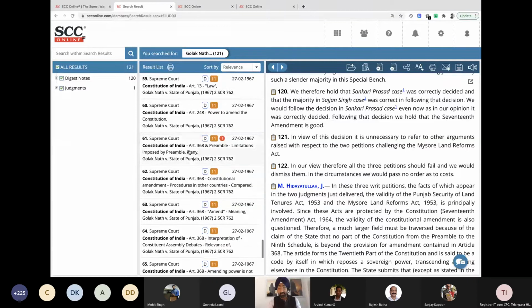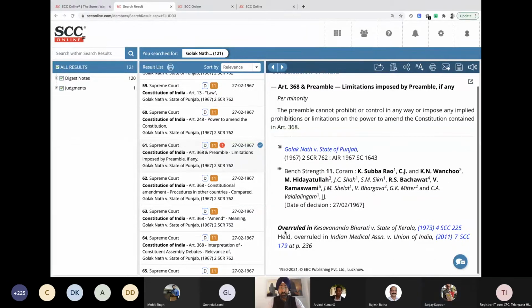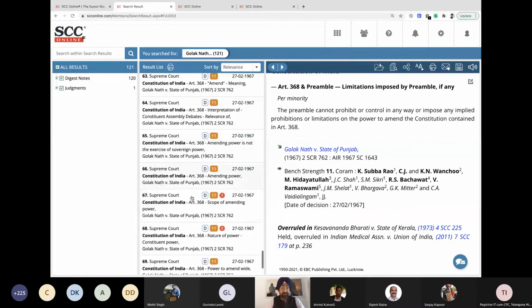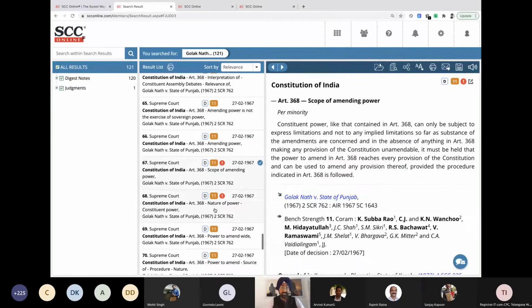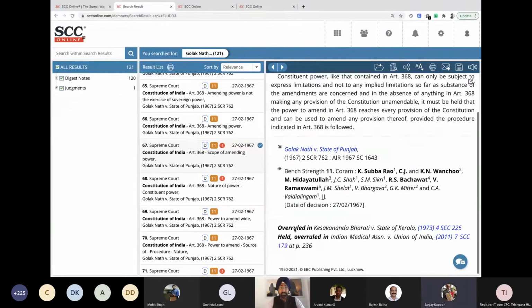If you can see the 61st point, it has a red exclamation mark next to it. If I click on this, it says on Article 368 and the preamble, which was the minority view, this point of law has been overruled. This point of law, not the entire judgment. And if I scroll down further, I might see another one. Article 368 again, this point of law and the minority view here was overruled in the Kesavananda Bharati case. But this is the traditional approach.